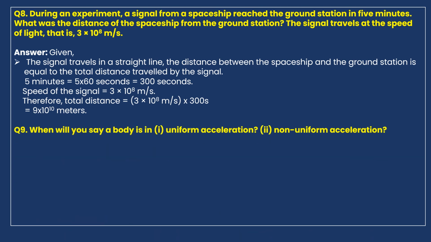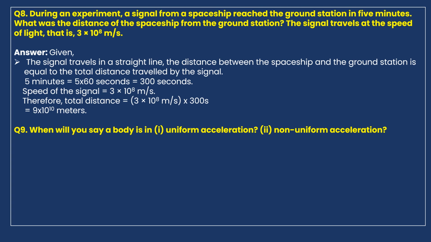Now, when will you say a body is in uniform acceleration and non-uniform acceleration? How can we say a body is in uniform acceleration? We know acceleration means rate of change of velocity per time.